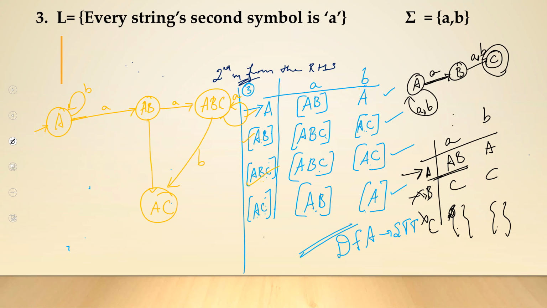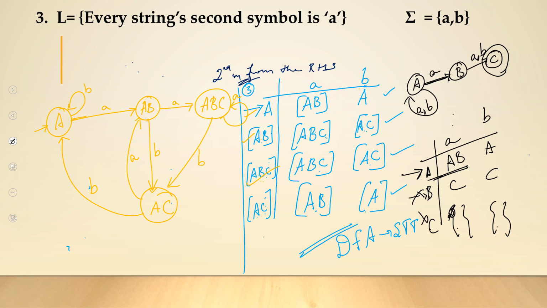AC on small a, you will be going to AB. AC on small b, you will be going into A.